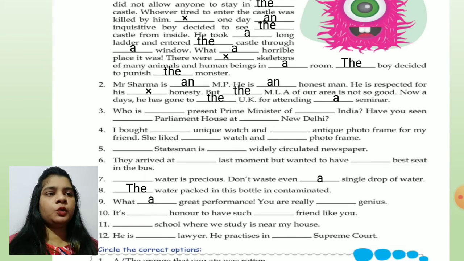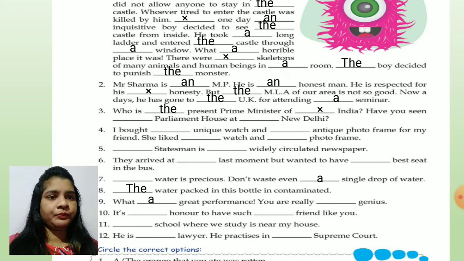Question 3. Who is the present Prime Minister of India? Why the? Because present Prime Minister, we are talking about some particular person. Before names of a country or name of a person, we don't write any article.